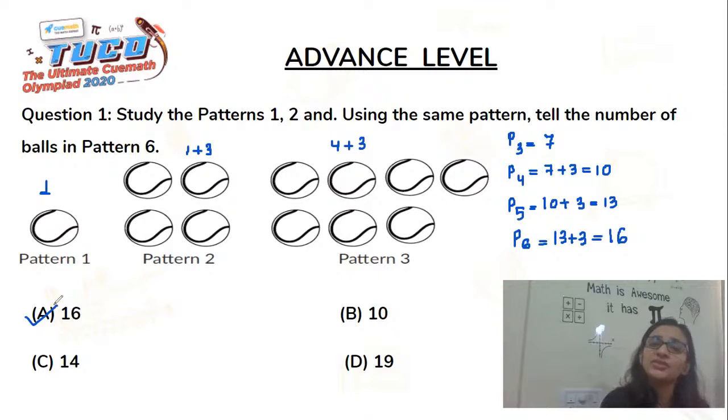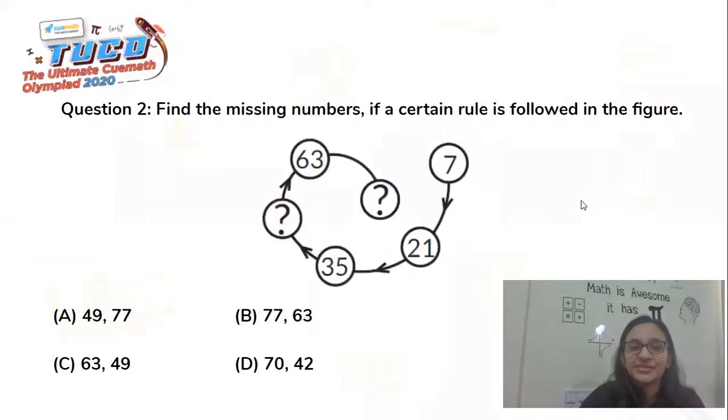So all you need to do is keep adding 3 to the next pattern to arrive at the desired pattern. Here it is pattern 6, it could be anything else. It could be pattern 5, pattern 7. All you need to do based on this question is keep adding 3 and you arrive at your answer. With this, we'll be moving on to our next advanced level question.